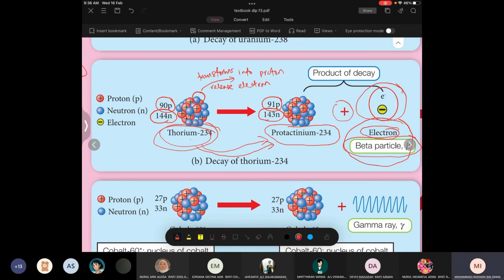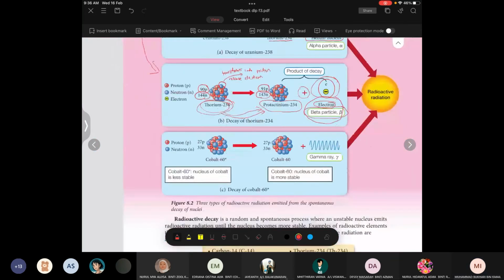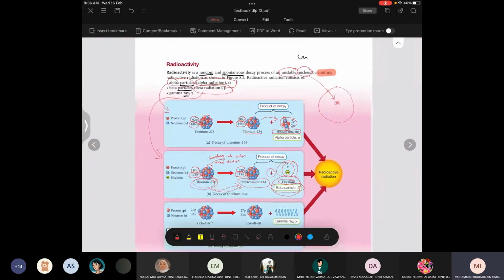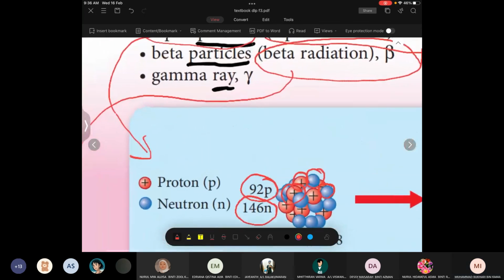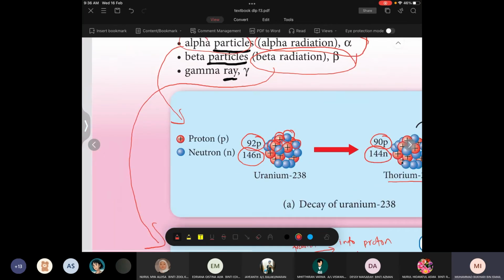Okay, that is about beta particle. And the last one we want to see here is gamma ray. As I mentioned just now, gamma ray is not a particle, it is a type of ray.